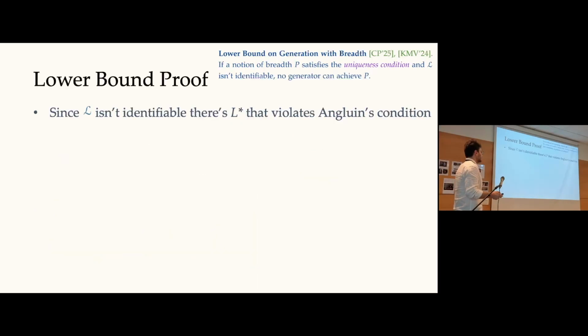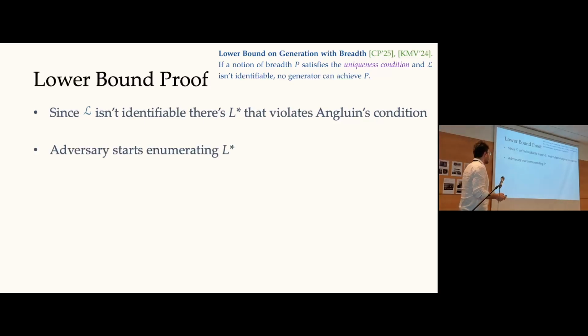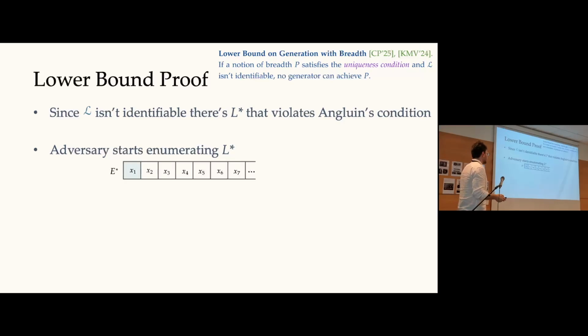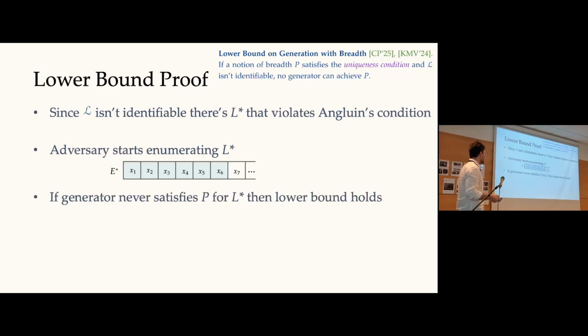Okay, so the first step is the enumeration of L star. So assume now for simplicity that L star contains the elements x1, x2, x3, and so on. The adversary starts enumerating these elements, and then at some time step t equals 6, we have this enumeration. Now, if the generator never satisfies the property P for L star, then we are done. This is the very easy case of the argument. We have already witnessed some bad language K for which the enumerator does not satisfy P infinitely often. So we don't have to do anything else.